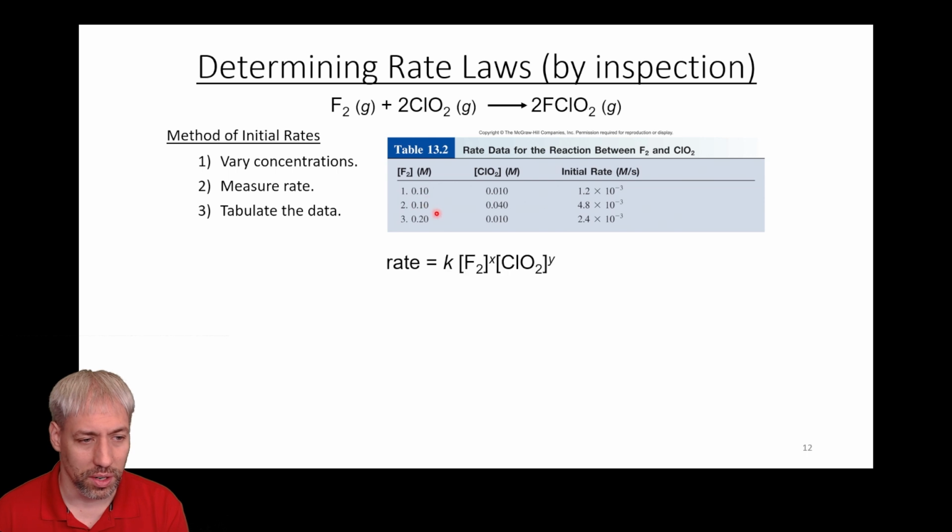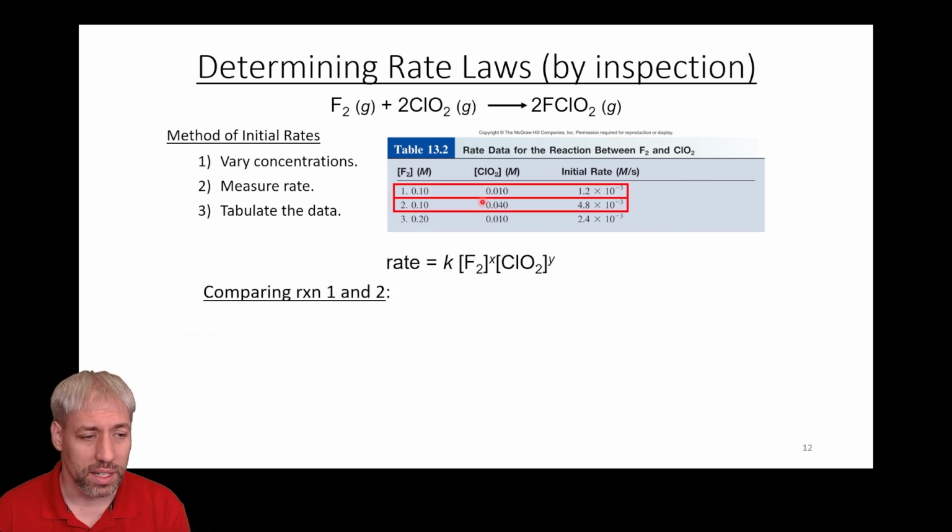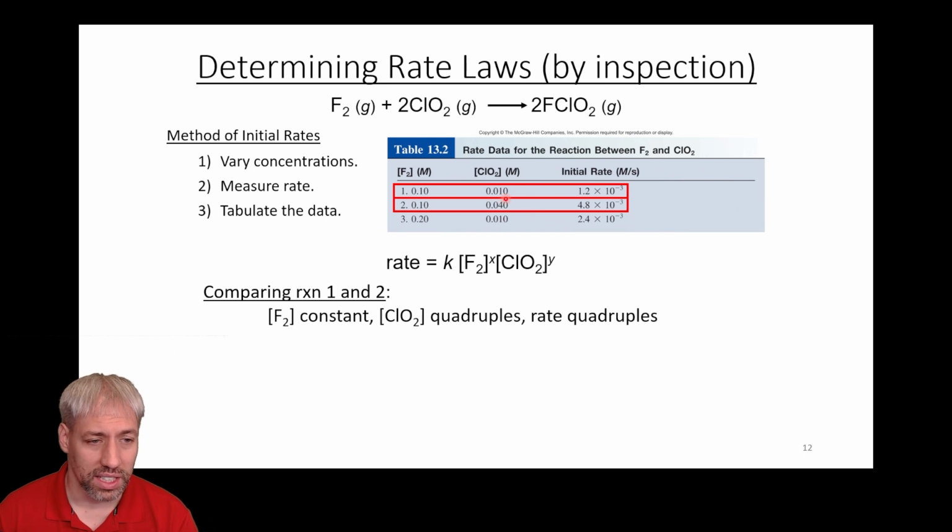So in this case, if we want to figure out x and y, we basically need to compare these 2 reactions here: one where we kept F2 constant, and the second one where we changed ClO2. So we change it from 0.01 to 0.04, and then we measure how the initial rate changes. And so what we'll notice here is that if F2 is constant and this is multiplied by 4, we see the rate here is increased by 4.